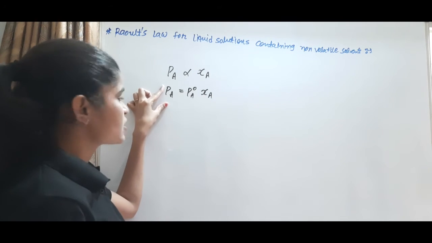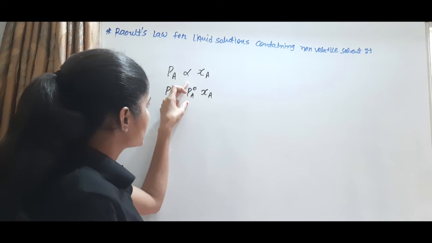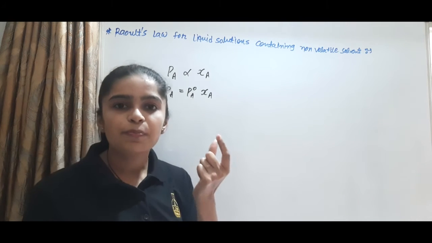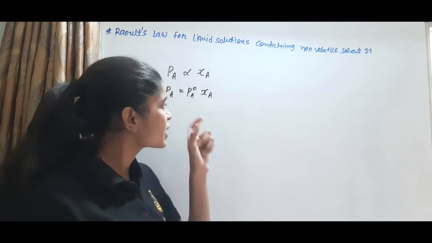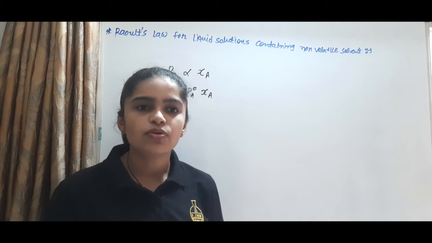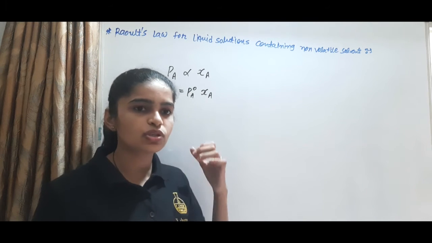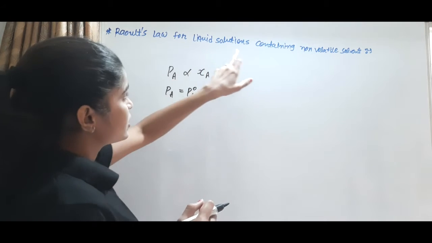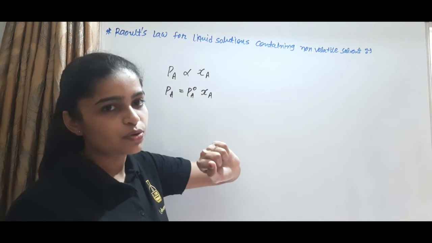PA is the partial pressure of the solvent, PA0 is the vapor pressure of the pure solvent, and XA is the mole fraction of the solvent.